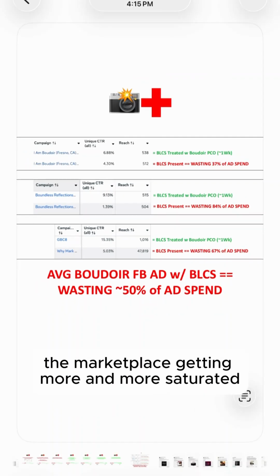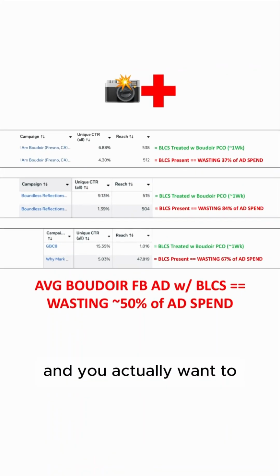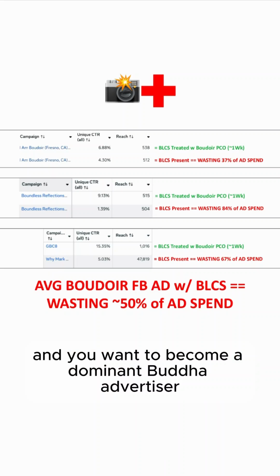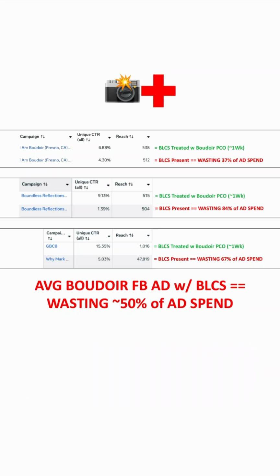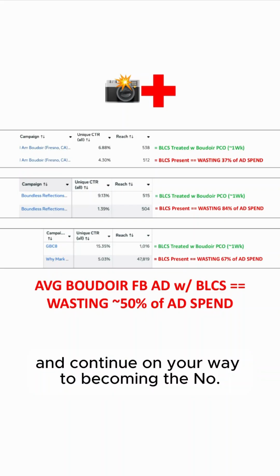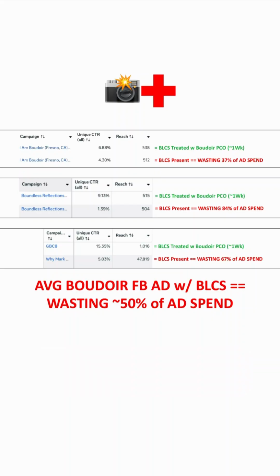So you see the marketplace getting more and more saturated, and you see inflation hitting harder and harder, and you want to become a dominant boudoir advertiser, achieve pre-click alignment, activate Boudoir brain entry boost, and continue on your way to becoming the number one boudoir photographer in your city,